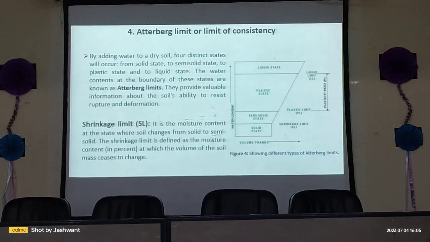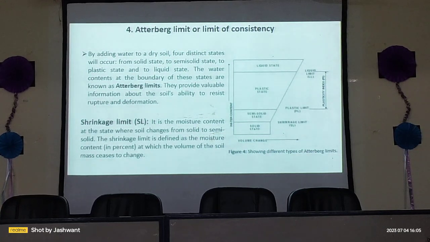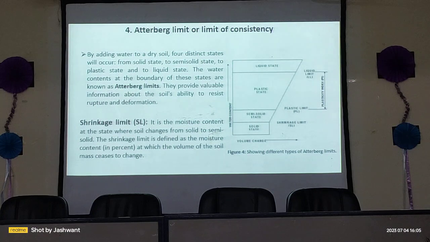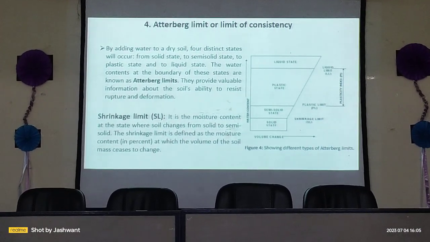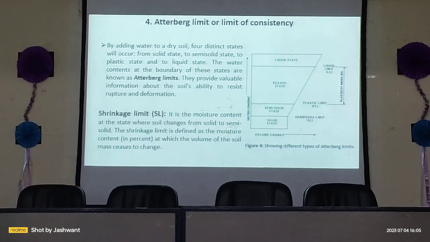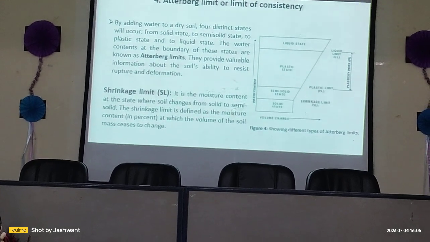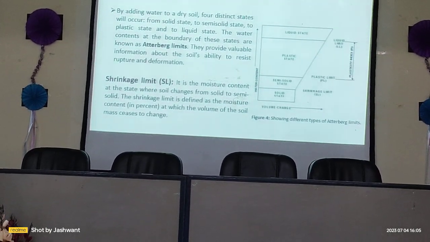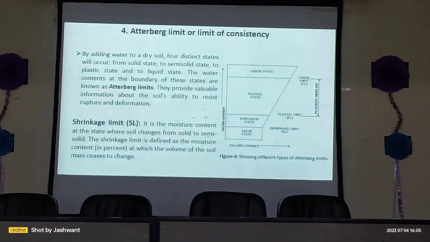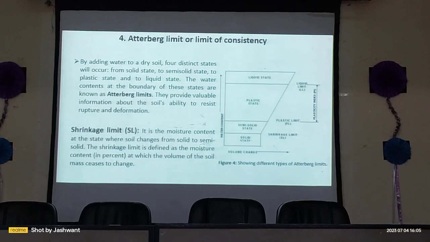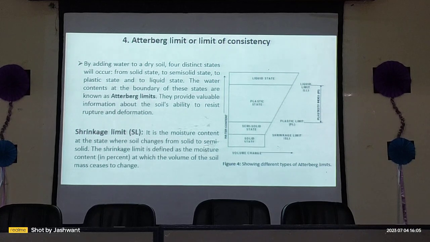Atterberg limits, or the limits of consistency. If we add water to dry soil, then various states will occur, such as the solid state, semi-solid state, plastic state and liquid state. There are various Atterberg limits such as the shrinkage limit, plastic limit and liquid limit. The shrinkage limit is the limit that separates the solid state and the semi-solid state. The shrinkage limit is defined as the moisture content in percentage at which the volume of the soil mass ceases to change.